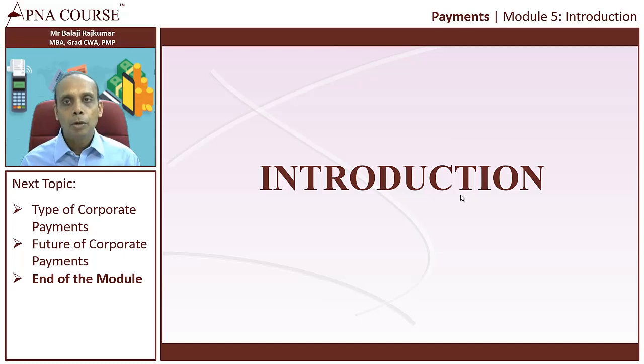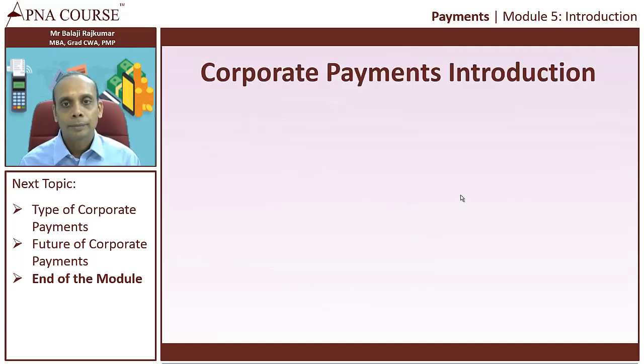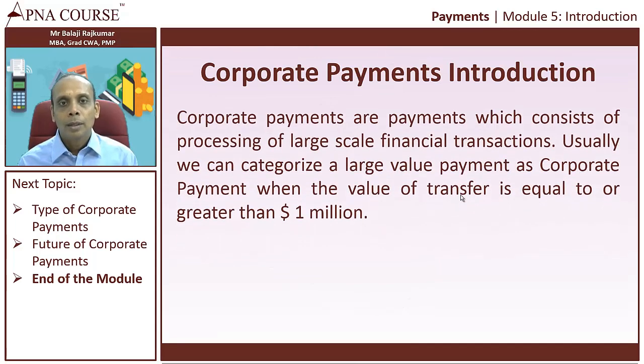Friends, in this module we'll see what is a corporate payment. Corporate payments are payments which consist of processing of large-scale financial transactions. See, there could be retail payment transactions where individuals and others are involved, but corporate payments contain processing of large-scale financial transactions. So usually you can categorize a large value payment as corporate payment when the value of transfer is equal to or greater than $1 million.